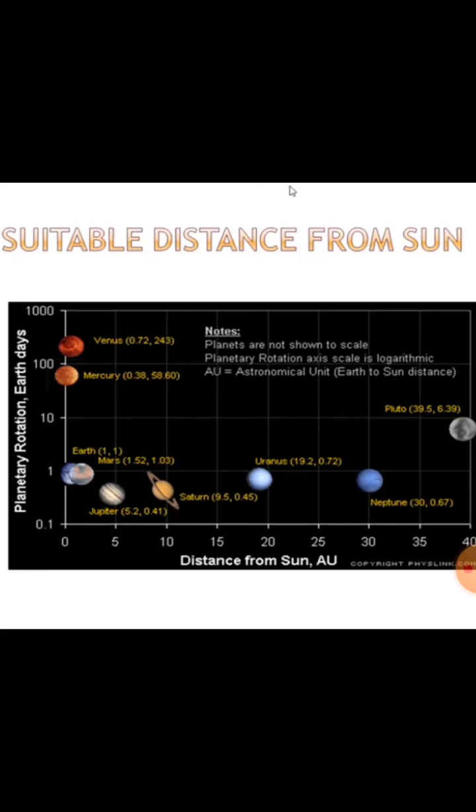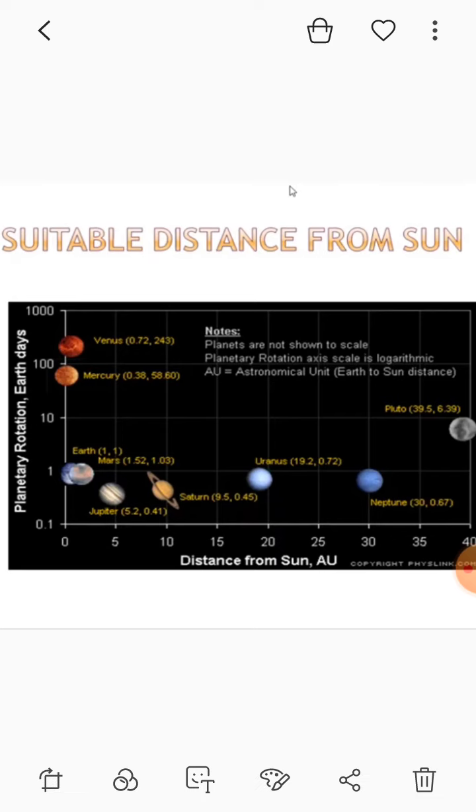This distance between the Earth and the sun makes life possible on Earth. If it was closer to the sun, any life present would get burnt from too much heat of the sun. If it was farther from the sun, life would freeze because of a lack of heat. This is the picture.